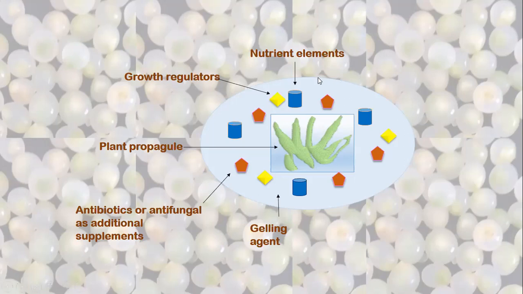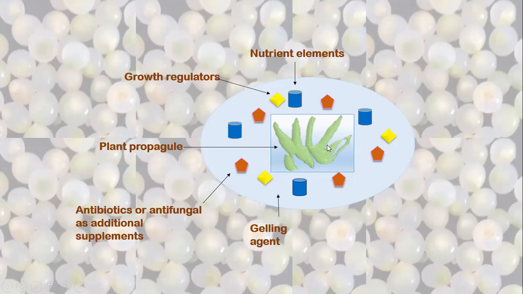In the hydrogel, they have incorporated some nutrients. This blue color and yellow color are growth regulators, and then this pentagon with the brown color is an antifungal agent, and all these things. This is a vegetative propagule.